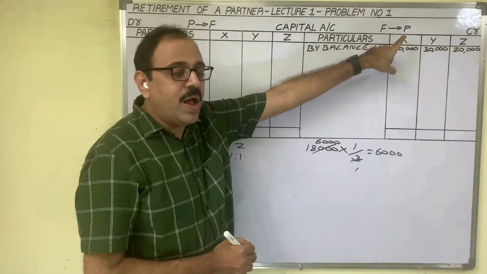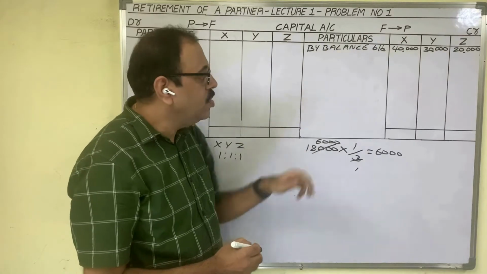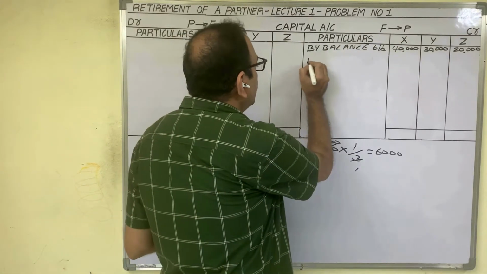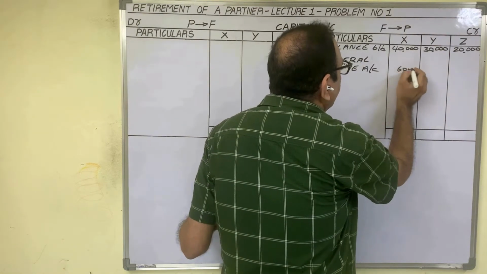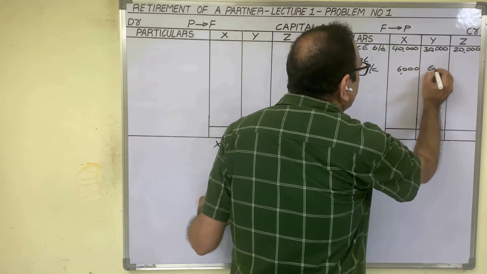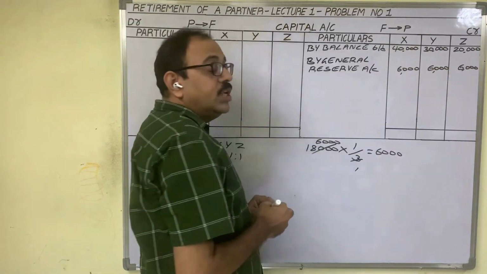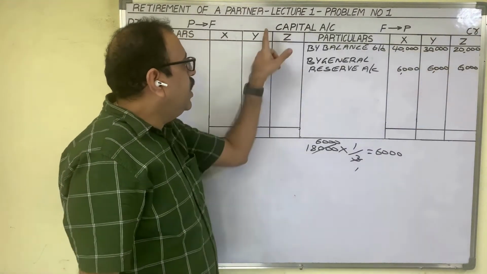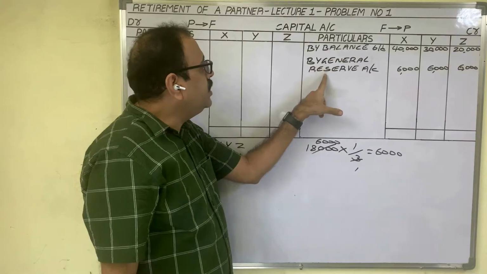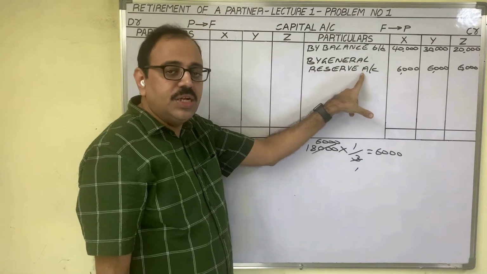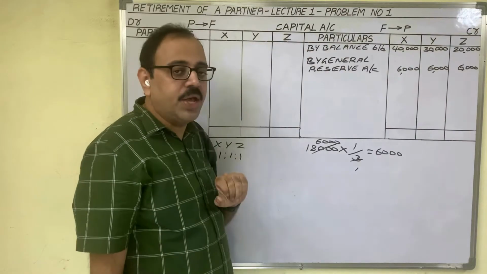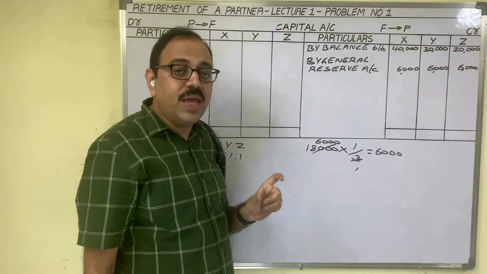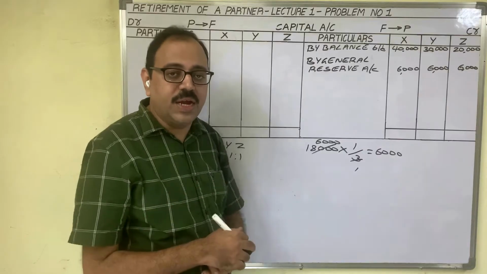The firm has to pay the partners, which means it appears on the credit side, by general reserve account. In 18,000, each partner's share is 6,000 rupees. What is the journal entry for this? In the capital account, on the credit side, we write by general reserve. If you want to post on the credit side of the capital account, in the journal entry the capitals should be on the credit side.